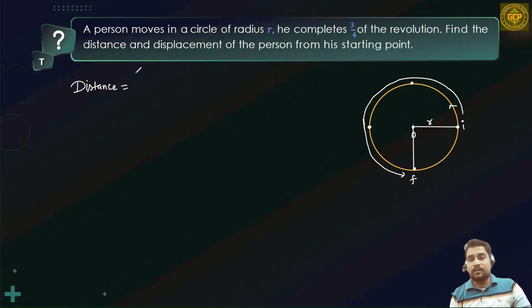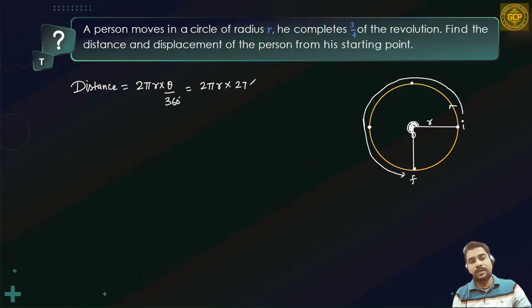For this, I need to use the arc length formula, and that was 2 pi r into theta upon 360-degree. Obviously, this angle is going to be 270-degree, right? So instead of theta, I am putting 270-degree.